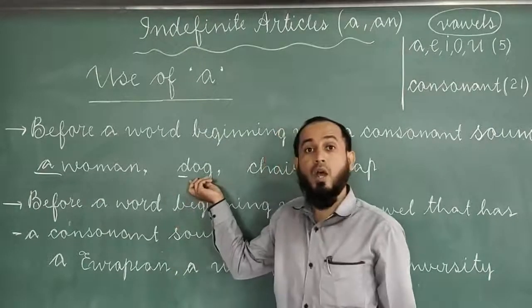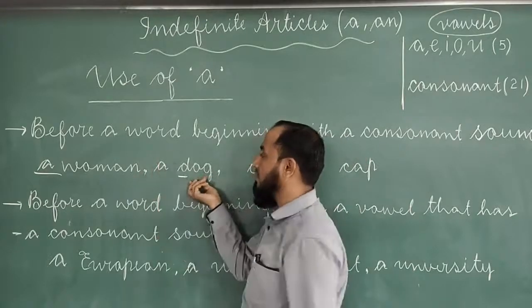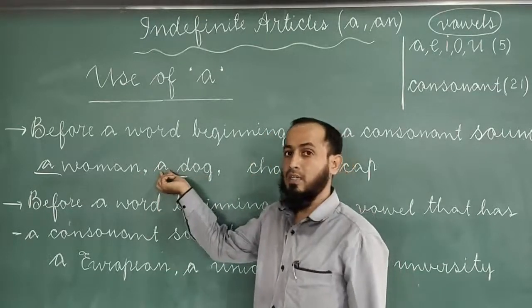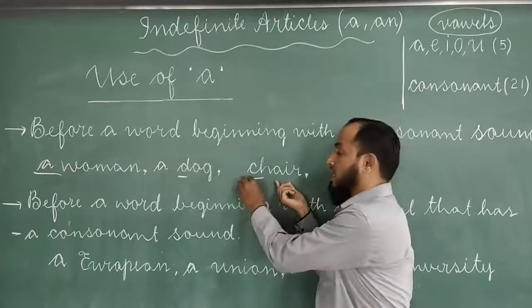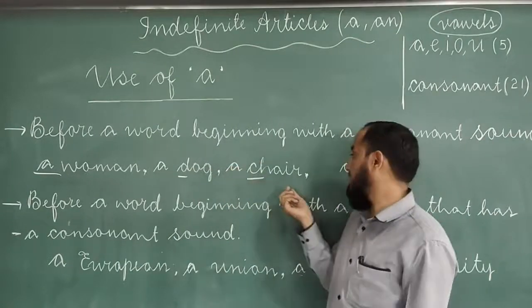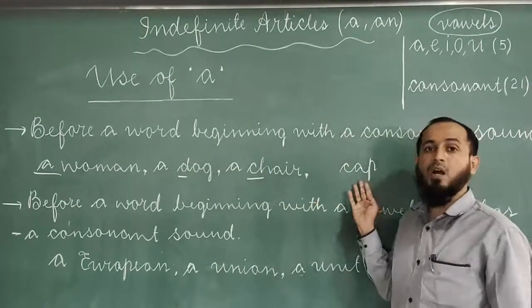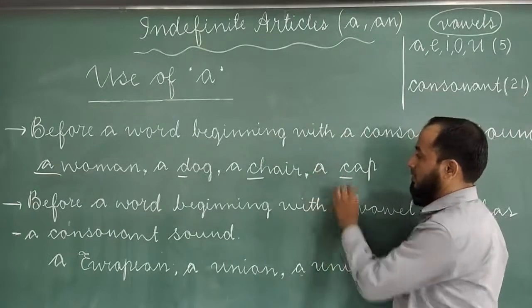Then next, dog, da sound. Which sound? Consonant sound. That's why we have to use here a dog. Then chair, cha, consonant sound. Next, cap, ka, consonant sound. A cap.